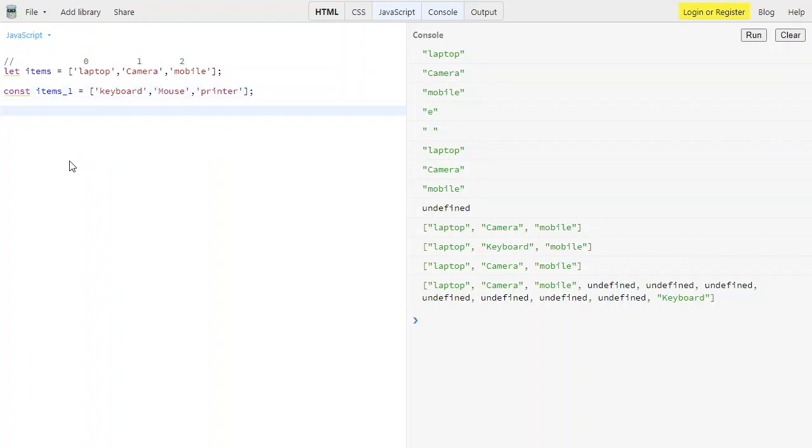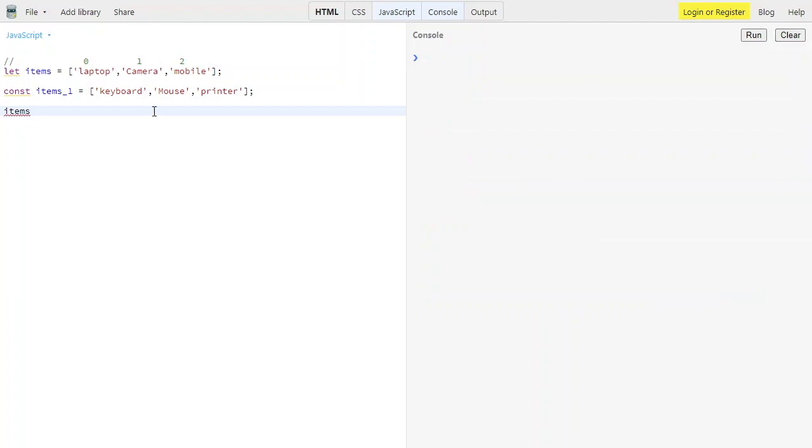As you can see, we can assign. So let me clear the console. We have items, and then assigning it to a new array, which is nothing but I'm assigning only laptop.